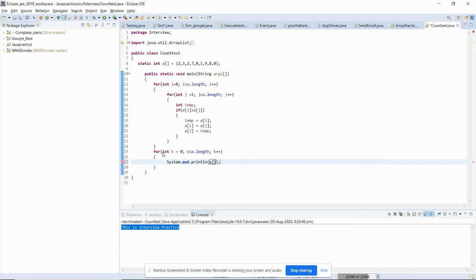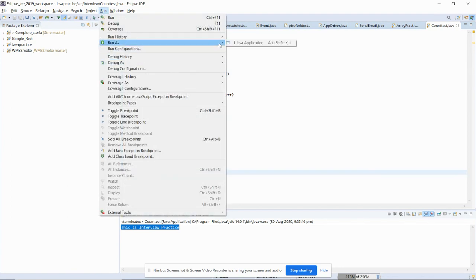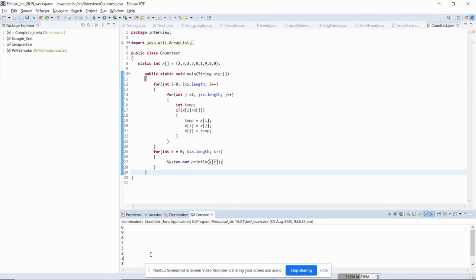Let me tell you again what I am actually doing. I am creating two for loops so that we can fetch the value from the first element and compare it to the rest of the elements. Here I have started the loop from 0, and here I have started from 1. So I am comparing the first element to the second element and the rest of the elements. If any element is less than this element, it will be replaced. Let me run this one. As I told you the logic, the same logic I have implemented. So you can see that the elements have been sorted out.